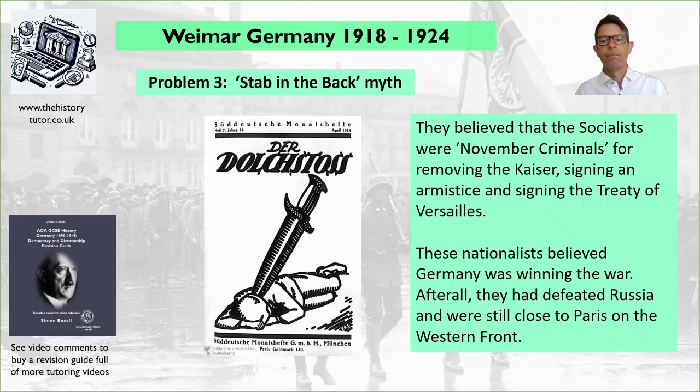These nationalists believed Germany was winning the war, and after all, they're fighting in France on French territory. They had defeated Russia. Potentially, they still could have won the war. Earlier in 1918, in the late summer, they were 40 kilometres from Paris, so they believed they were potentially going to win.